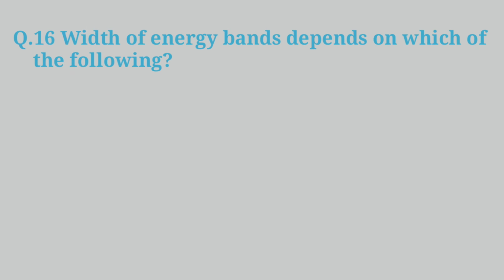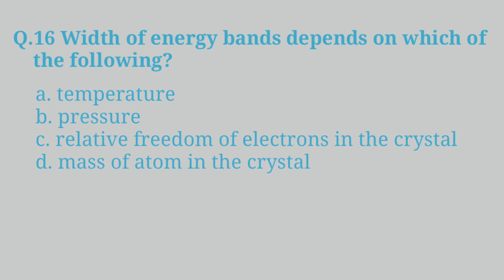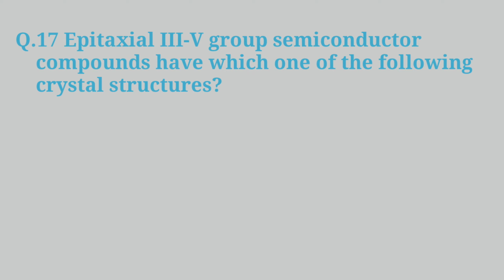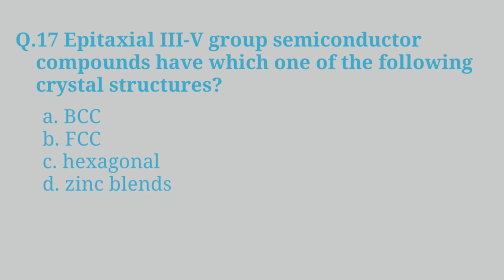Question 16. Width of energy bands depends on which of the following? A. Temperature, B. Pressure, C. Relative freedom of electrons in the crystal, D. Mass of atom in the material. And the answer is A. Temperature. Question 17. Epitaxial III-V group semiconductor compounds have which one of the following crystal structures? A. BCC, B. FCC, C. Hexagonal, D. Zinc blende. And the answer is D. Zinc blende.